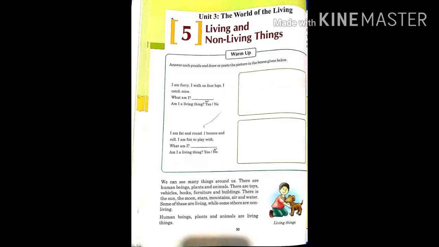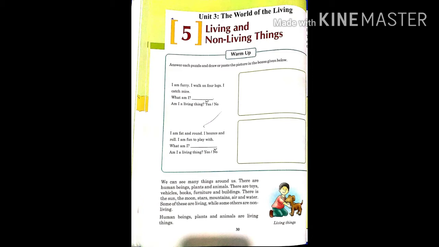Now let's move towards the reading. We can see many things around us. There are human beings, plants and animals. There are toys, vehicles, books, furniture and buildings. There is the sun, the moon, stars, mountains, air and water. Some of these are living while some of others are non-living. Human beings, plants and animals are living things.